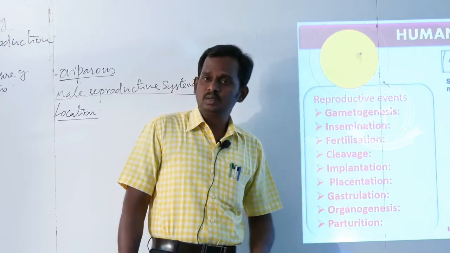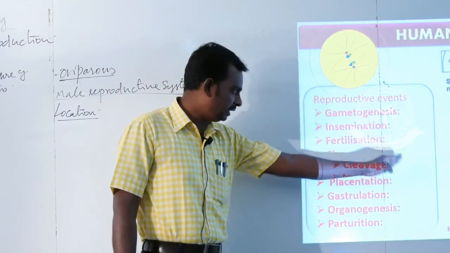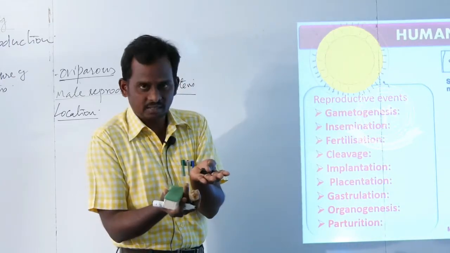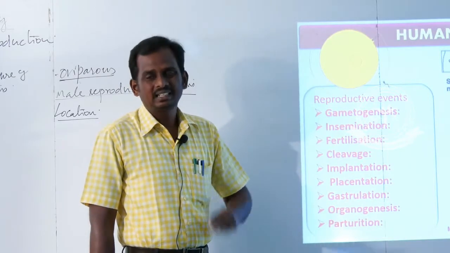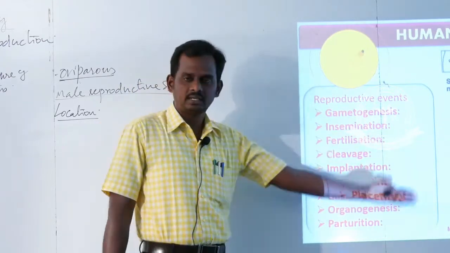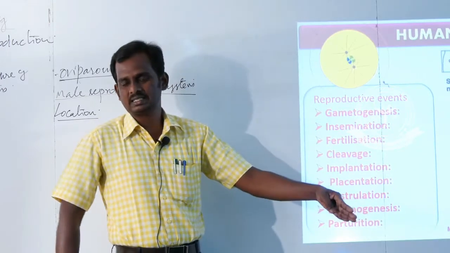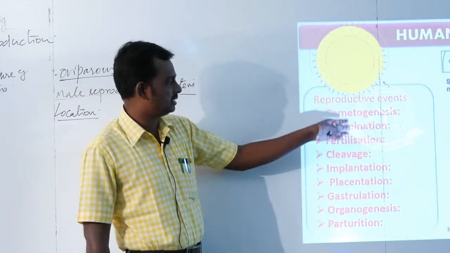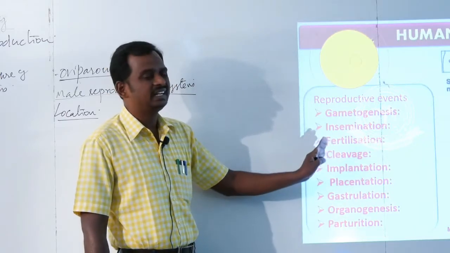It is otherwise called blastulation. Why is it called blastulation? Because at the end of this stage, the cells become a ball shaped structure. This ball shaped structure is called the blastula. That is the reason cleavage is otherwise called blastulation. Which one of the following processes is considered as blastulation? This may be a 1 mark question. Gametogenesis, insemination, fertilization and cleavage. Our answer is cleavage.